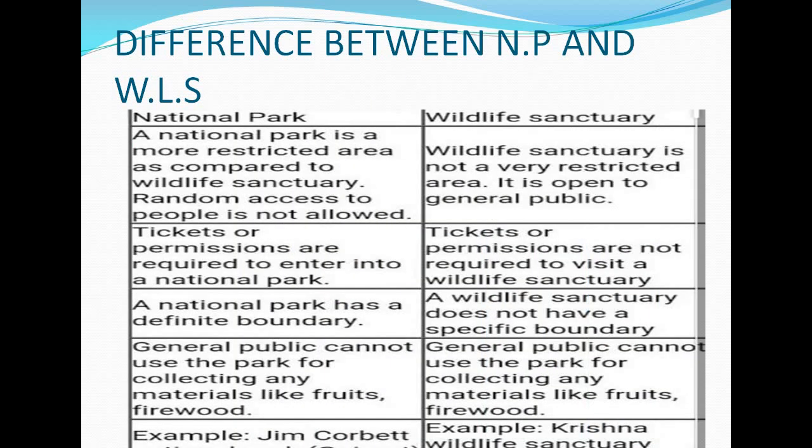So here is the difference between national park and wildlife sanctuary. National park is more restricted for general people, but sanctuary is not so much restricted. Without ticket we cannot enter in national parks, but in case of sanctuary it can be done. And national parks have a definite boundary, but sanctuary has no such boundaries, and general public cannot enter here, but in case of sanctuary general public can enter.